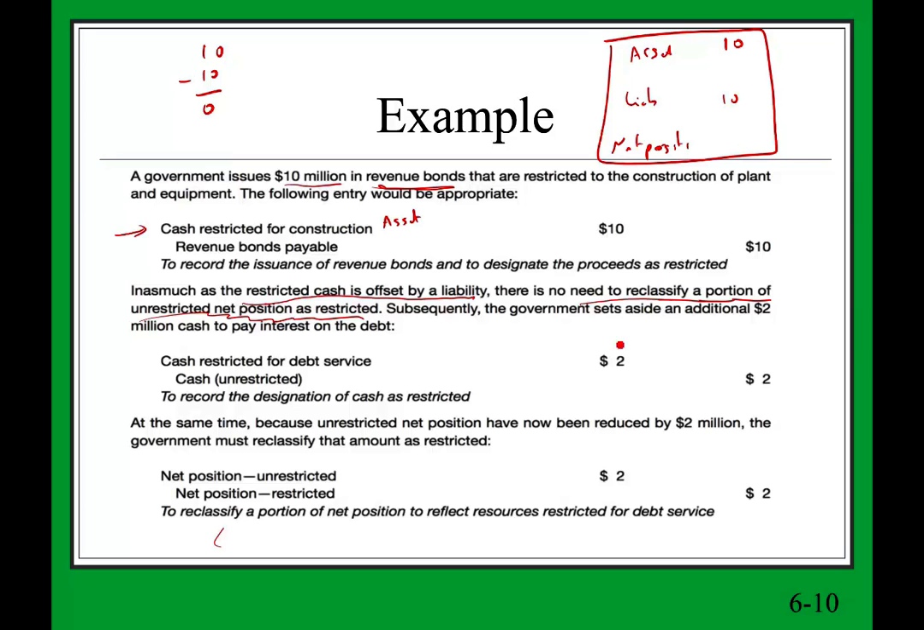Let's assume subsequently the government sets aside an additional 2 million to pay interest on the debt. So what we did now is we restricted 2 million. Therefore, we credit cash; we reduce the regular cash by 2 million. And we debit another restricted cash, 2 million. Now what happened is we took 2 million from regular cash. We had it in here, and we moved it up here. Now we made it restricted.